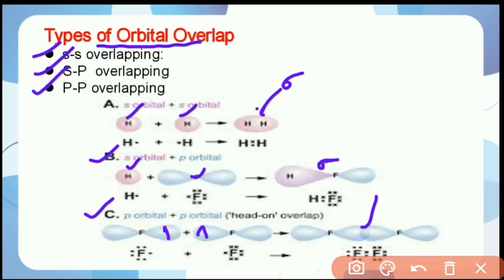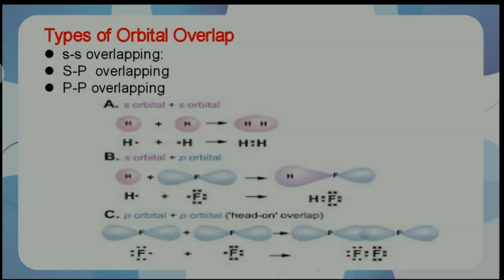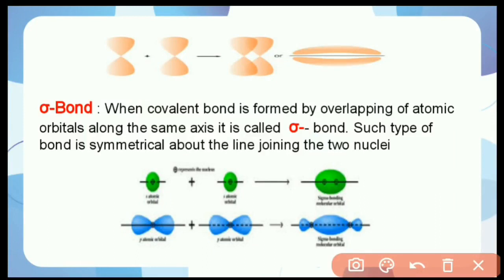The next type of overlapping is formed by p-p orbital sidewise overlapping, which forms the pi bond. The p orbitals overlap laterally. In this type of overlapping, two half-filled p orbitals overlap each other along a line perpendicular to the internuclear axis, that is, the two overlapping p orbitals are parallel to each other, and form a pi bond and a plane of symmetry.